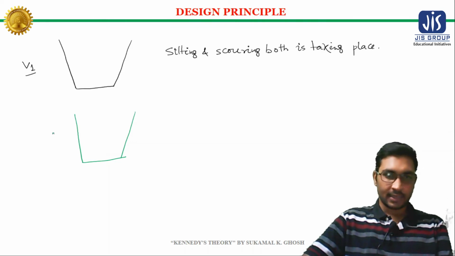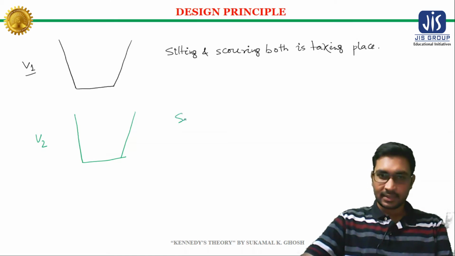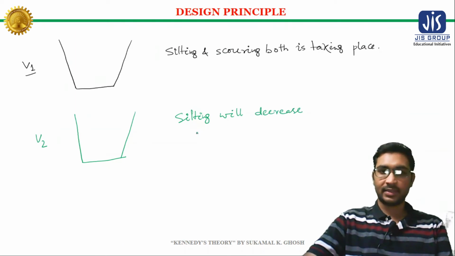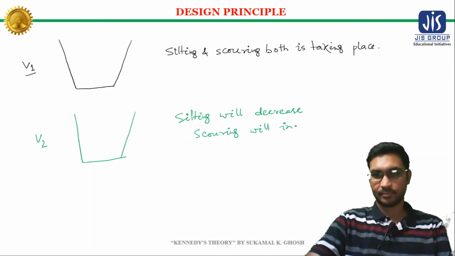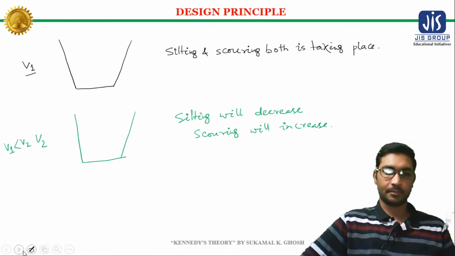Now if you increase the velocity in this particular channel, then what will happen? Silting will decrease but scoring will increase. We assume that v1 is less than v2.